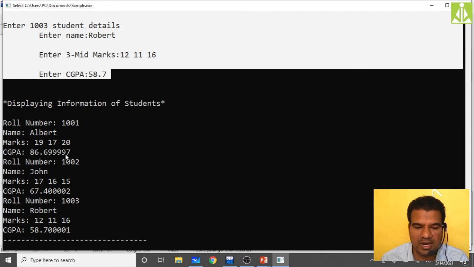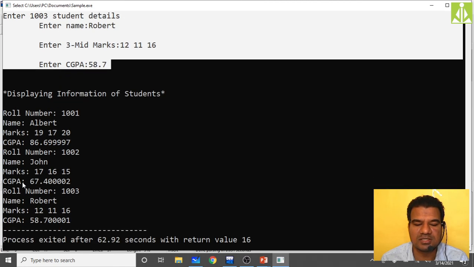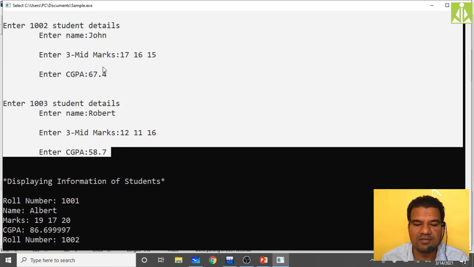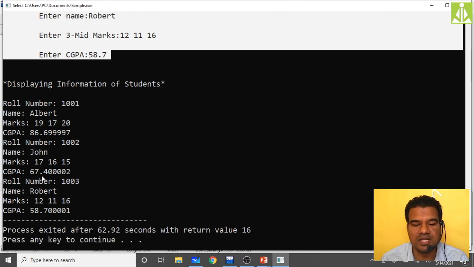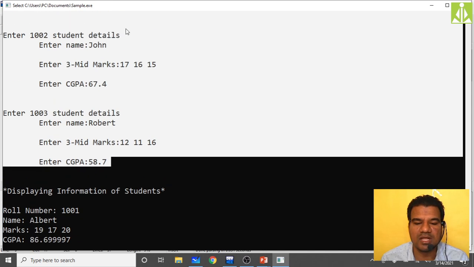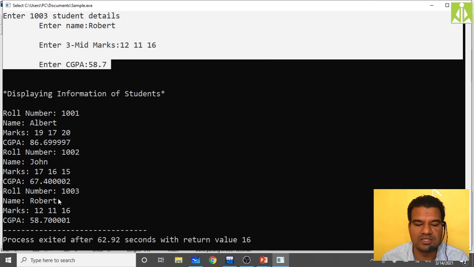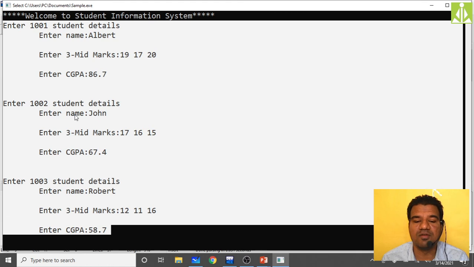Likewise, the second roll number, John. We have given the name as John and subject marks 17, 16, 15, and we have given 67.4, so it is printing 67.4. Other than that it is giving 2 also. This extra thing we are getting from garbage, remember that. The last roll number 1003, I have given the name Robert and 12, 11, 16 marks and 58.7 as the CGPA, but it is showing 0001 as well. So this extra thing is from the garbage value. So this is something like a student information system.